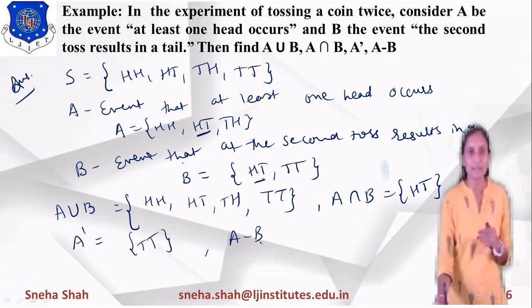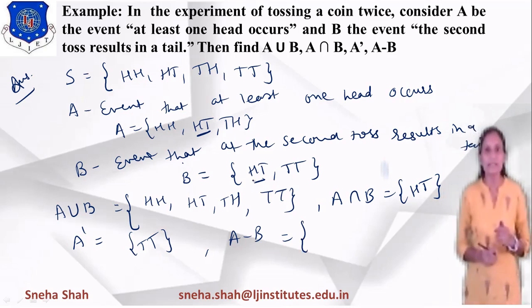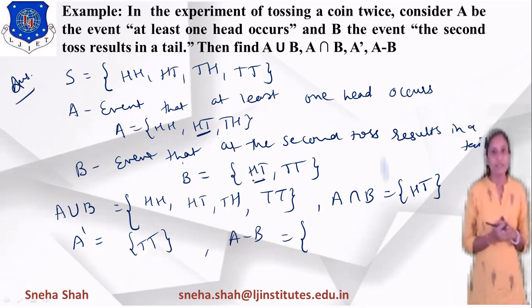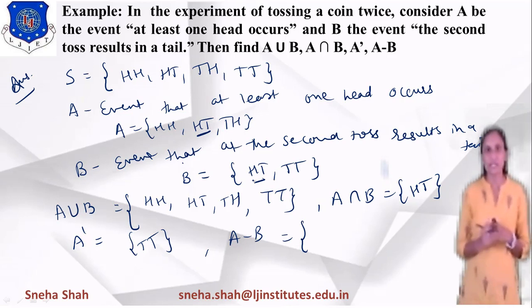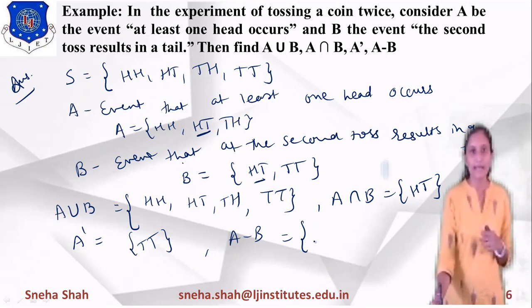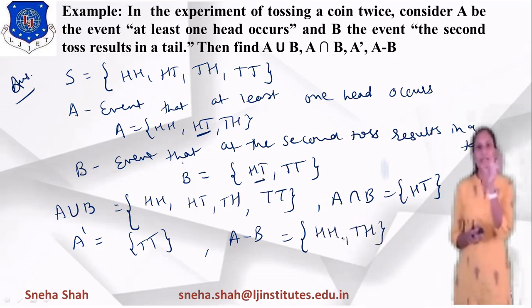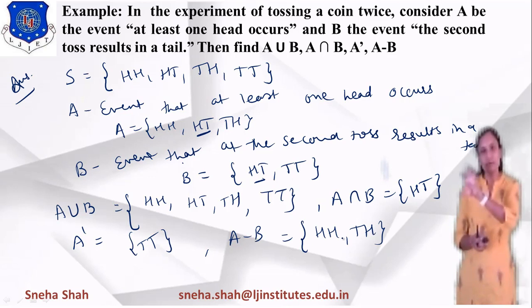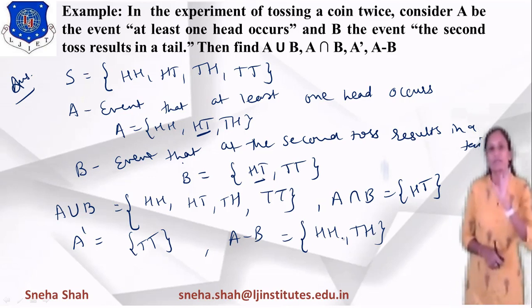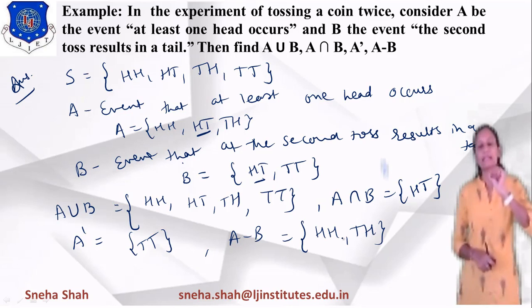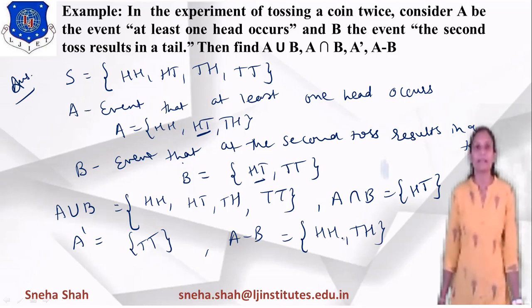So A minus B will be considered after finding which part is common to these two: HT, right? If we remove this part HT, then the terms HH and TH will be considered as A minus B. So if we remove the part of B from event A, then it is considered as A minus B.